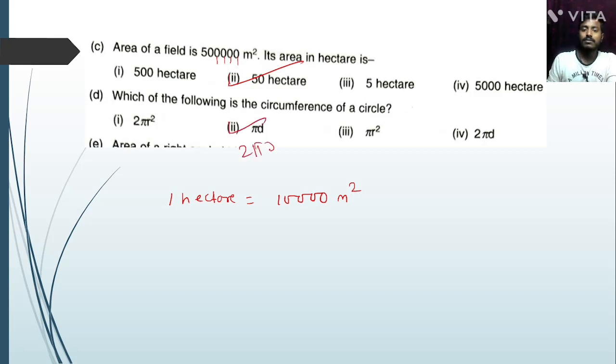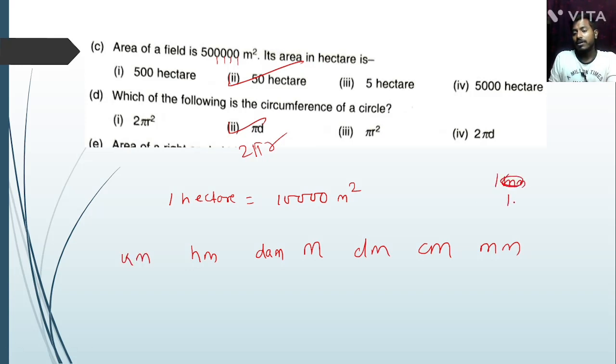Okay, also you should remember middle meter, here is decimeter, then centimeter, then millimeter, left side decameter, then hectometer, not hectare, hectometer, then kilometer. Remember, 1 hm square is equal to 1 hectare. Okay, next question.